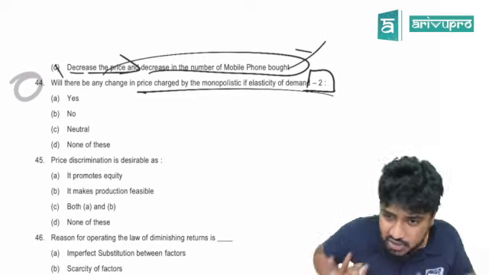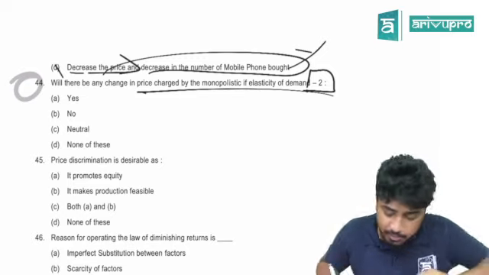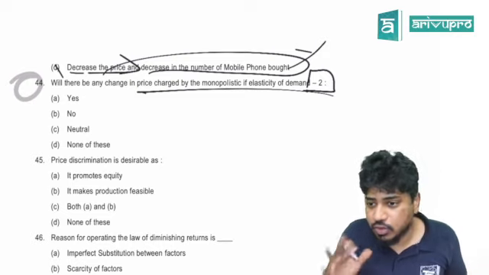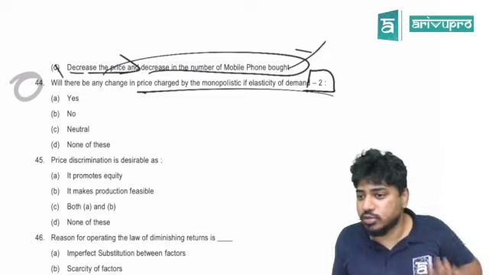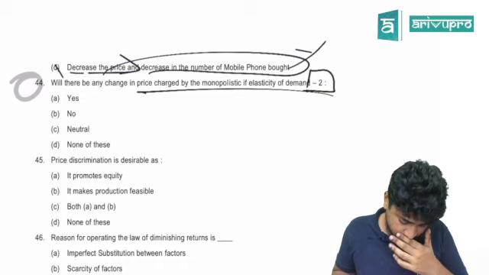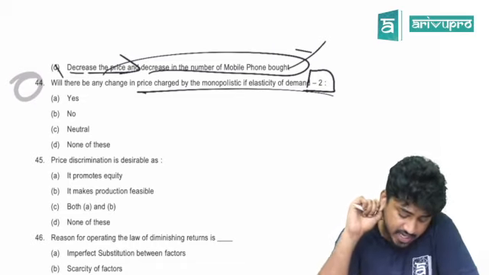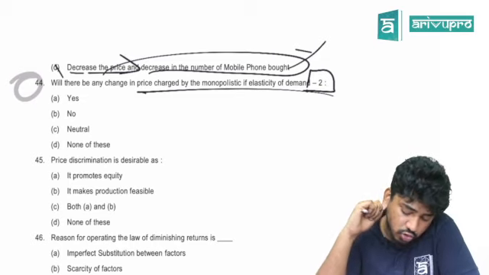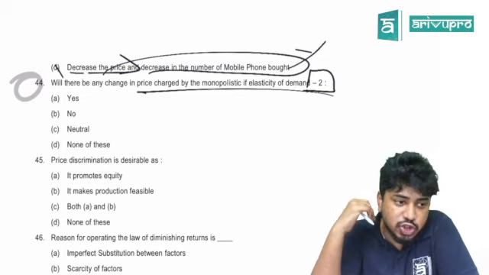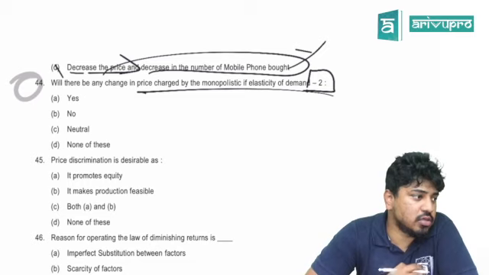They will give you -2, -1 or anything. Please ignore the negative symbol. So it is 2, sir. That means what can we tell? Will there be any change in price by the monopolist if the elasticity is 2?